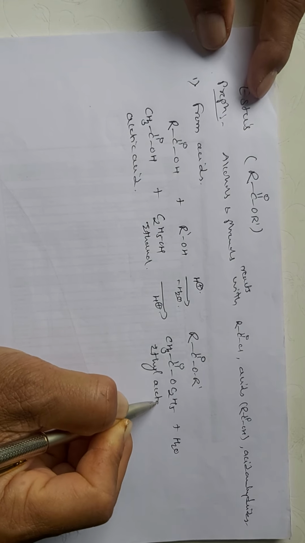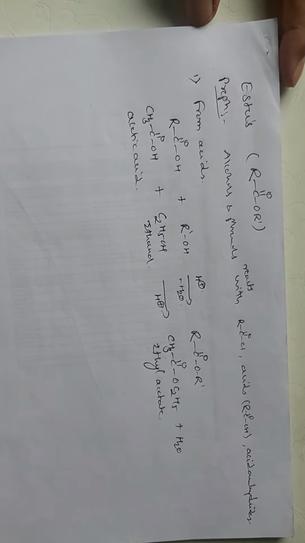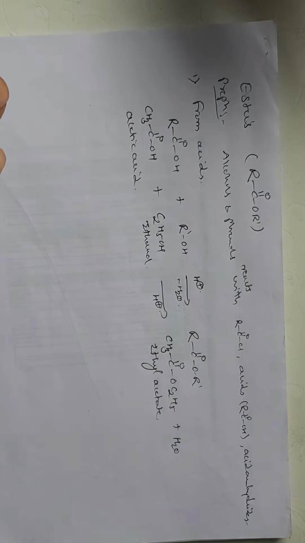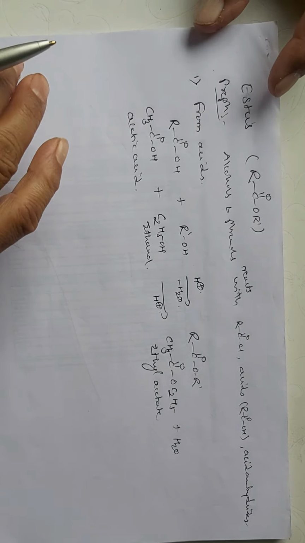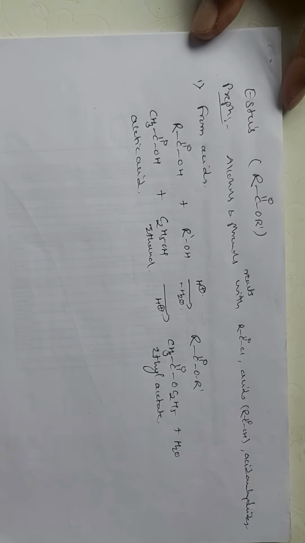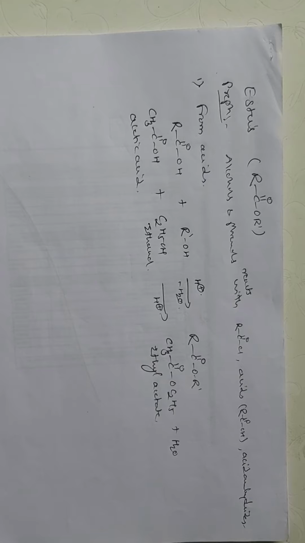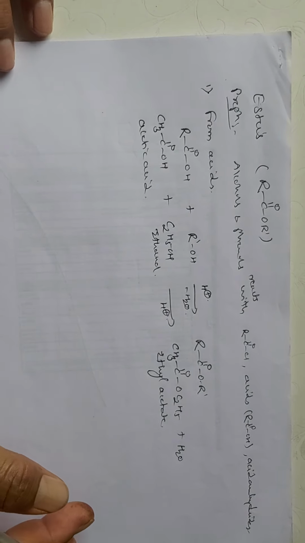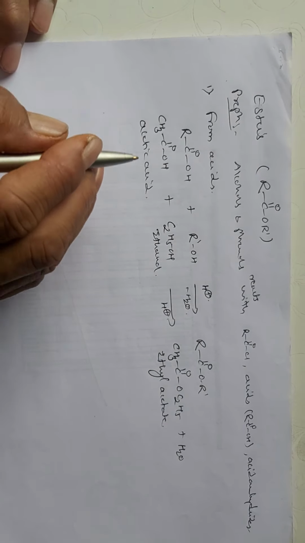If you compare all the different types of reactions, this is nothing but the repetition of the reactions that we have seen in the preparation of acids and the derivatives of acids like anhydrides and acid chlorides. So the same reactions are getting repeated, some forward and some backward.